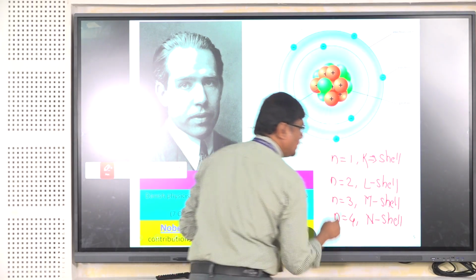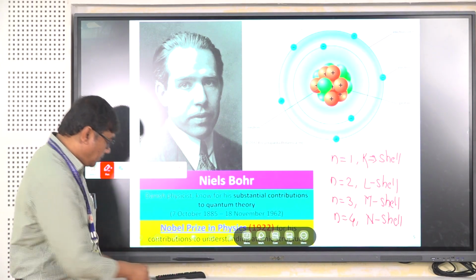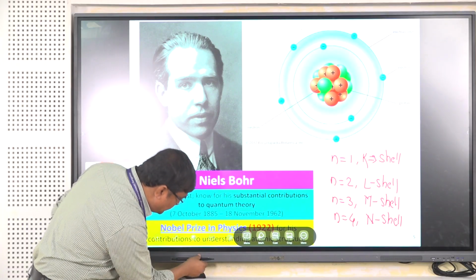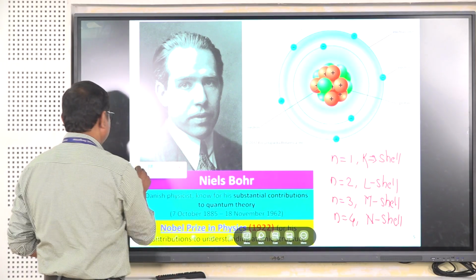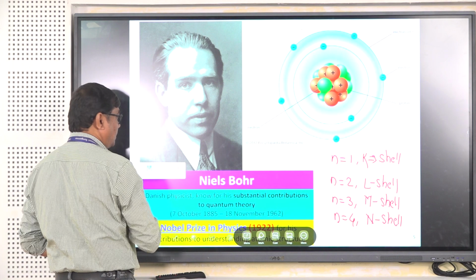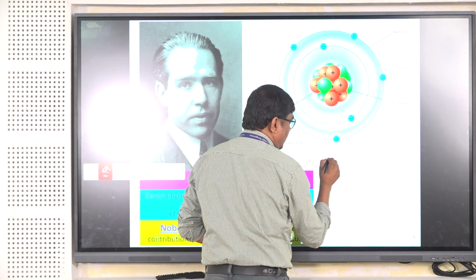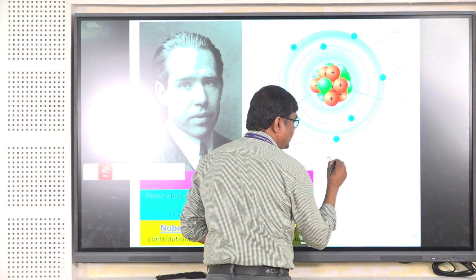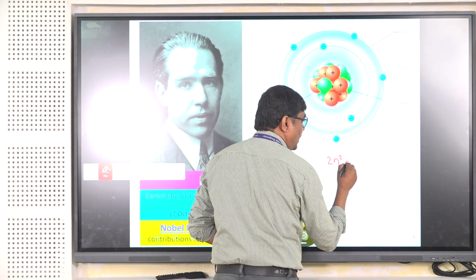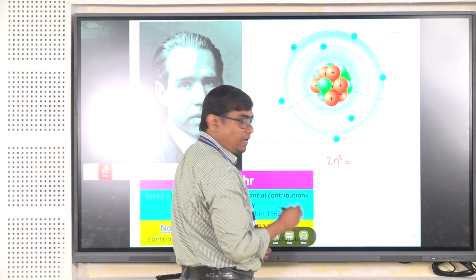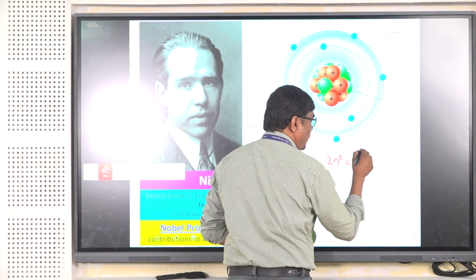For these different shells, he calculated the maximum number of electrons by using the formula 2n square.